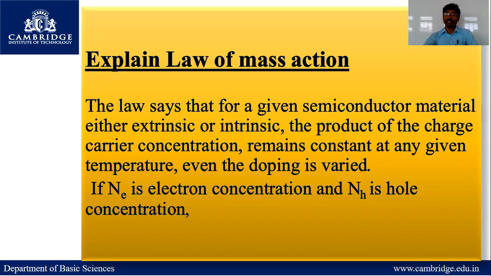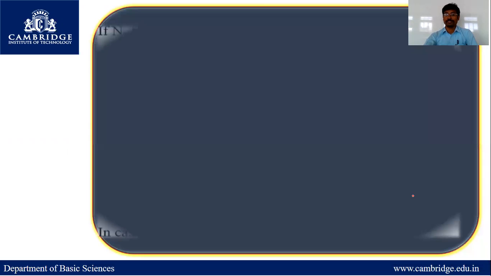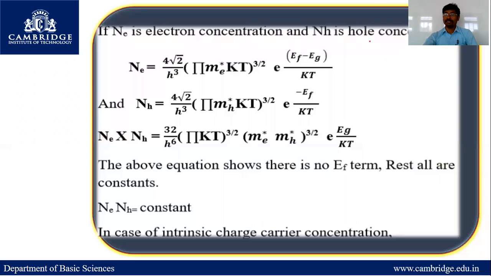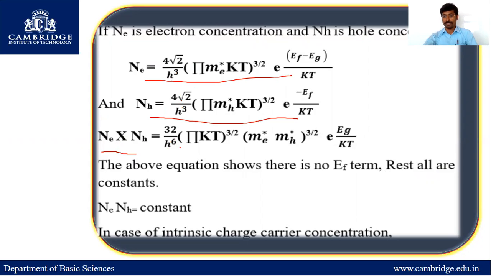Now, if Ne is the electron concentration and Nh is the holes concentration, we will consider the equation for Ne and Nh. This is the electron concentration equation and this is the holes concentration equation. The product of Ne and Nh is a constant. If you multiply Ne and Nh, we get 32 times (2π k T / h²)^3 times (me* mh*)^(3/2) e^(-Eg/kT). Now, if we treat all these as constants, Ne times Nh equals constant. This is the law of mass action.